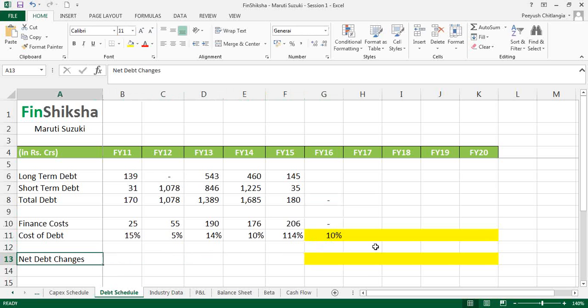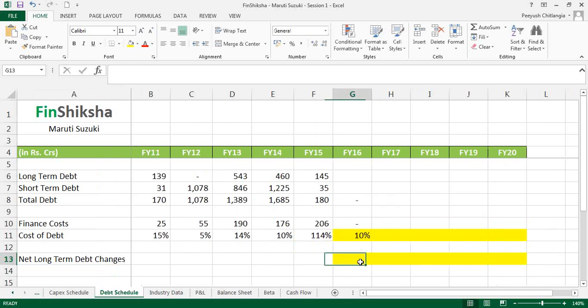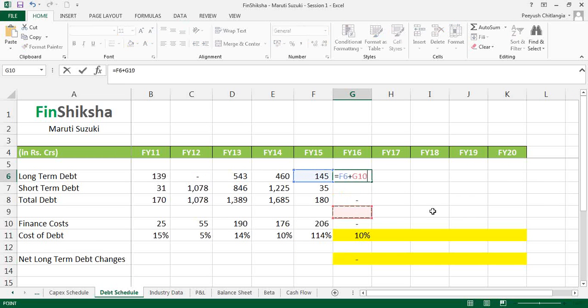Now, net debt changes. I would want this to be net long-term debt changes is what we are looking at, right? Let's assume the company does not borrow anything. They borrow 0, right? If they borrow 0, last year's long-term debt is going to be the same as this year's long-term debt, and you will immediately see that there is an expense that would come out in the form of interest cost of 15 crore, right? So we've also put in the interest cost component here. We will build on this as we go along, because short-term debt is not available at this point of time. We'll do work on that as well, right?